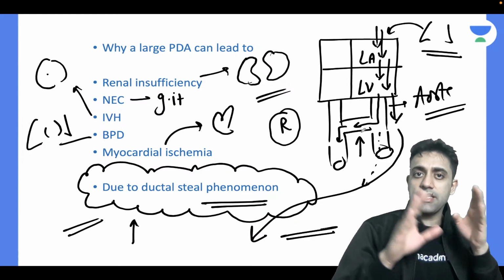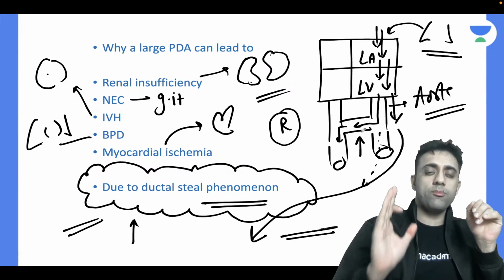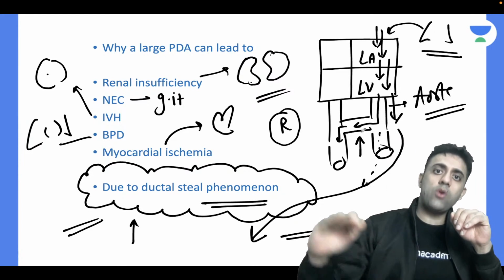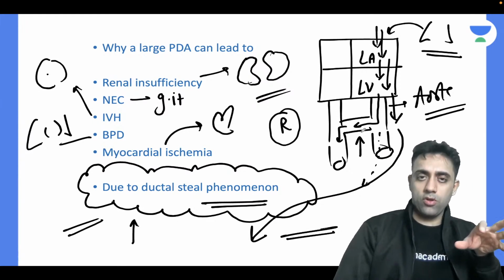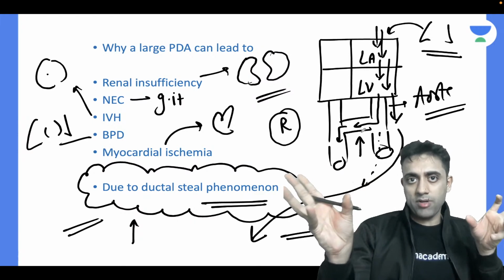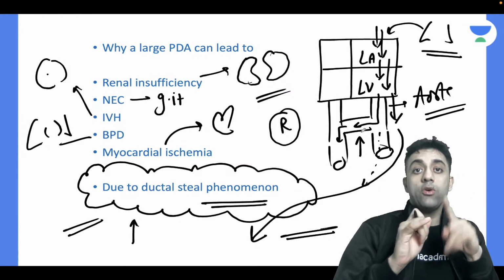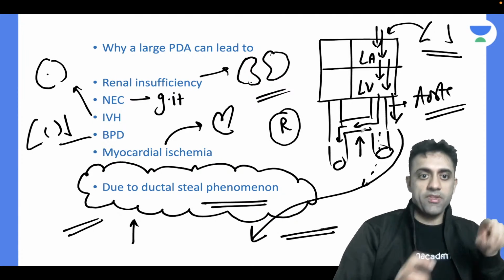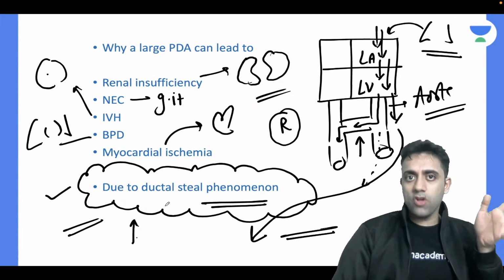Ductus arteriosus is a left to right shunt. Whatever blood from the aorta should go out and supply my whole body, that oxygenated blood has been stolen. By whom? By the ductus. And this is known as ductal steal phenomenon, right?